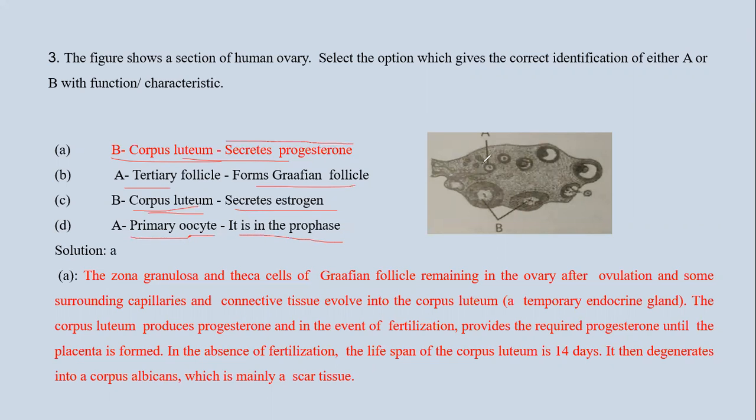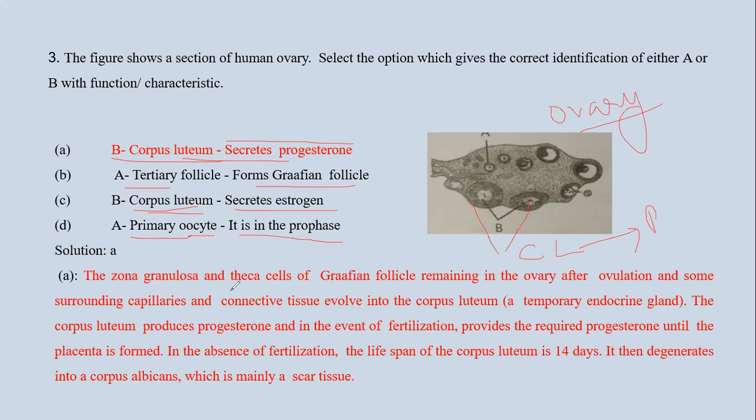Now looking at the diagram, we can see it is the diagram of the ovary. B is corpus luteum, and we know that the function of the corpus luteum is that it secretes progesterone, and this progesterone helps in implantation of the blastocyst into the endometrium. So A is the correct answer.